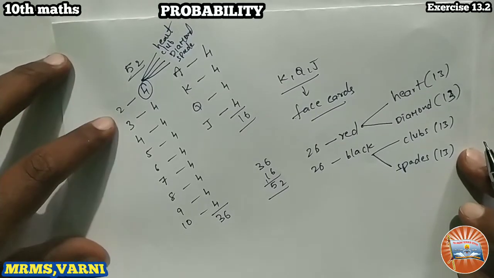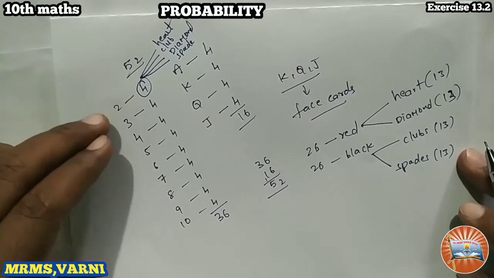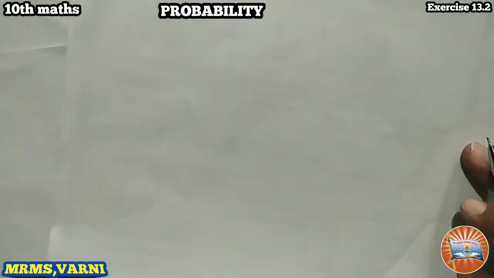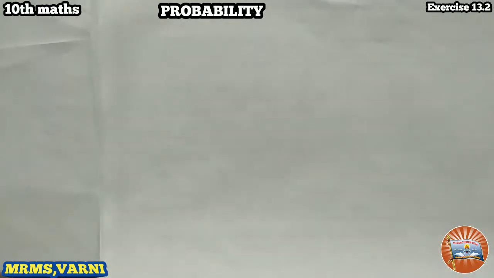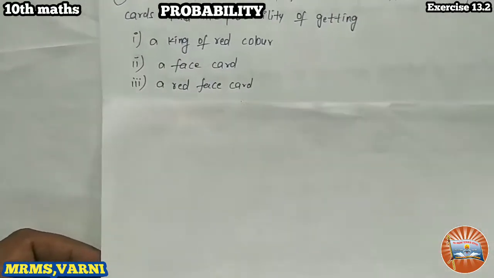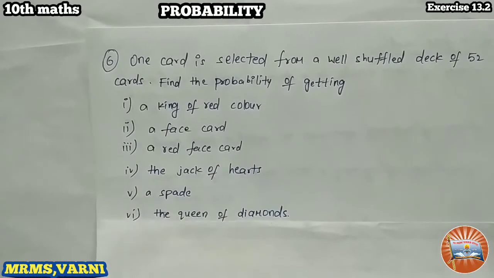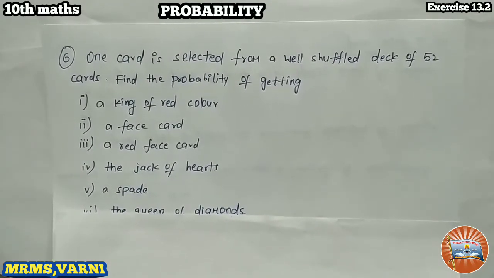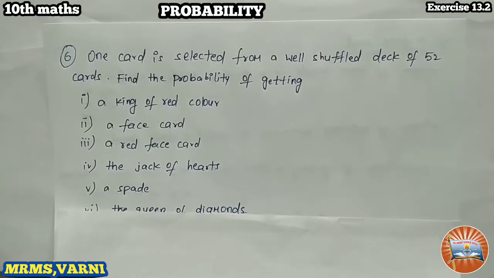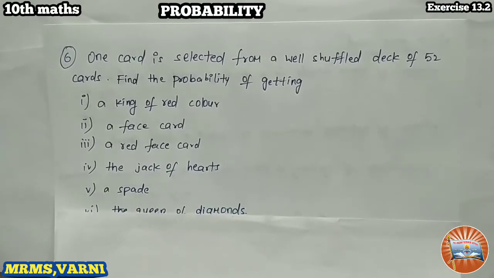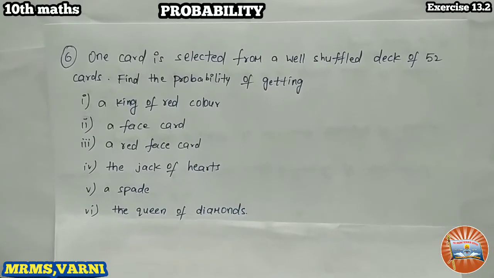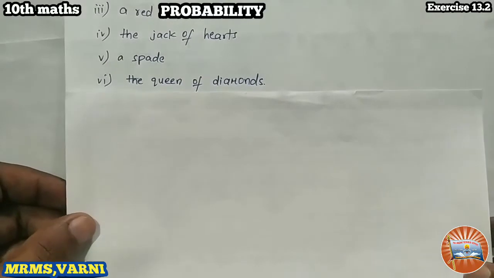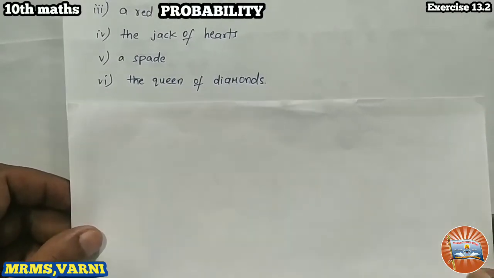I hope you understand this concept. Based on this concept only we are going to solve this problem. I will keep it aside. So this is the question. One card is selected from a well shuffled deck of 52 cards. Find the probability of getting a king of red color, a face card, a red face card, the jack of hearts, a spade, the queen of diamonds. Let us write what is given first.